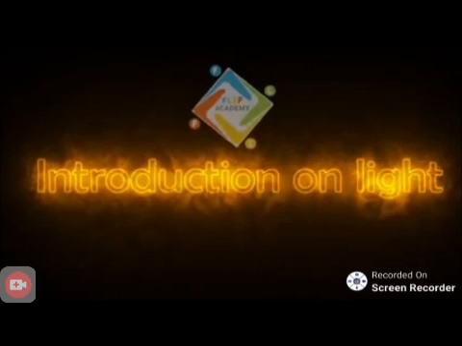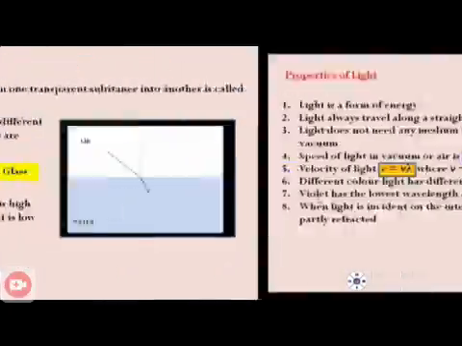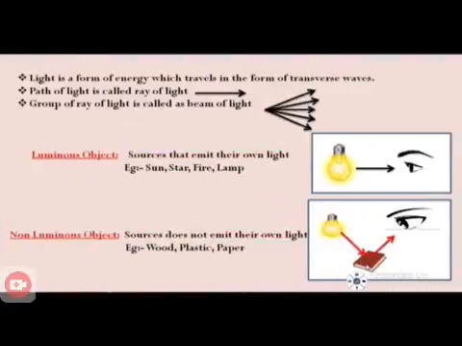Some of the sources emit their own light and they are called luminous objects. Here you see the first introduction. Light is a form of energy which forms transverse waves. The path of light is called a ray of light. It is a straight line arrow mark. A group of rays of light is called a beam of light. It is scattering from one point to another point. So scattering light is a beam of light.